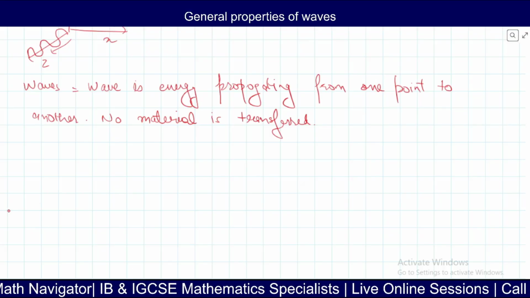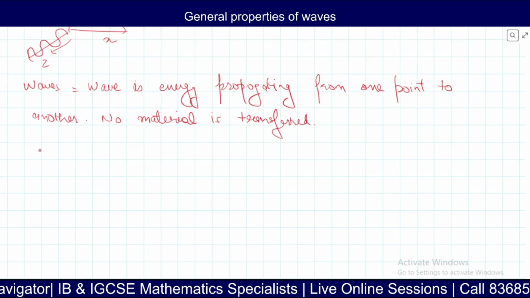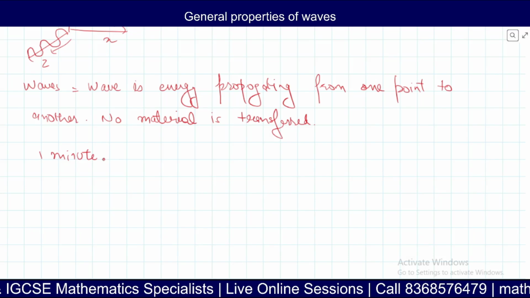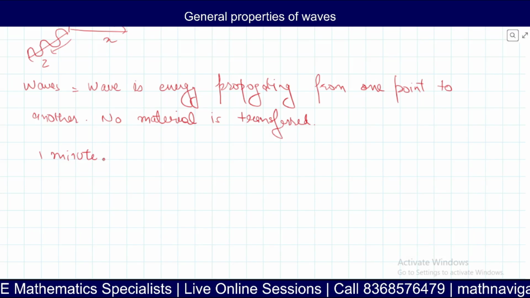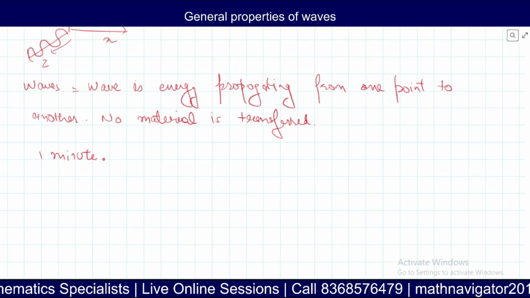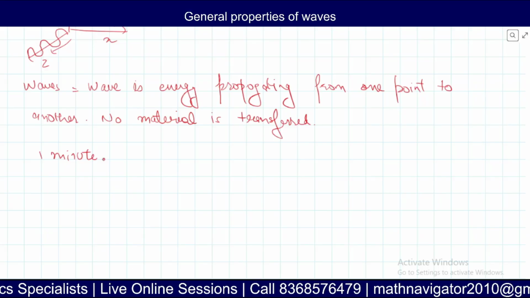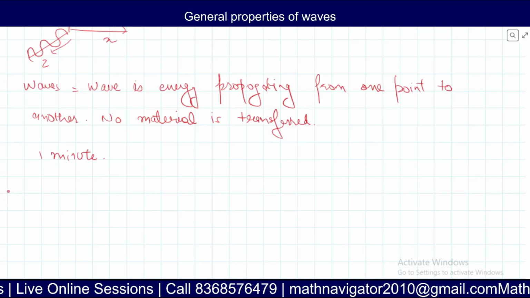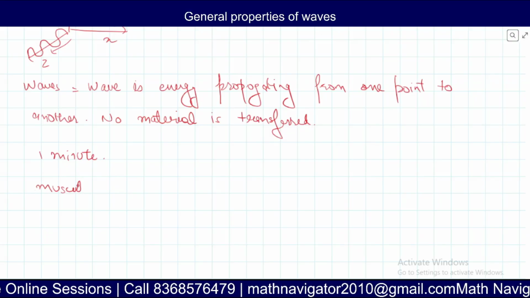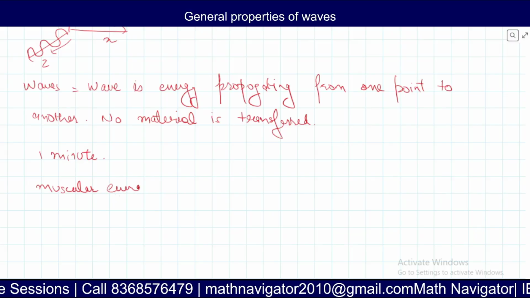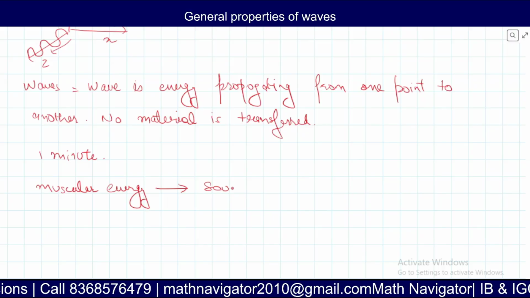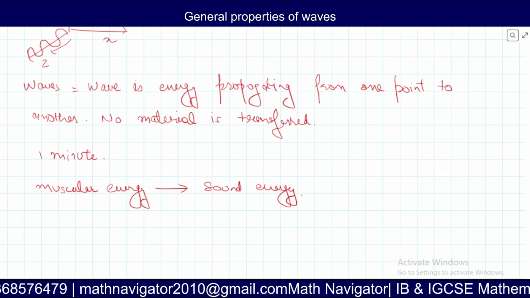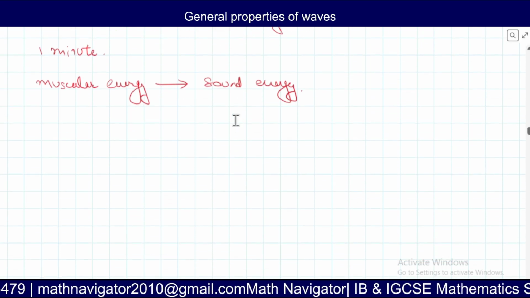Let's say if I ask you to shout, for how long can you shout? Maximum 1 minute, right? Why? Because you will feel tired, right? Because when you are shouting, you are producing energy, and when you are producing energy, that means you are using some energy, because energy can neither be created nor destroyed, can only change from one form to another. So that means your muscular energy is getting converted into sound energy. Clear? So muscular energy is getting converted into sound energy.